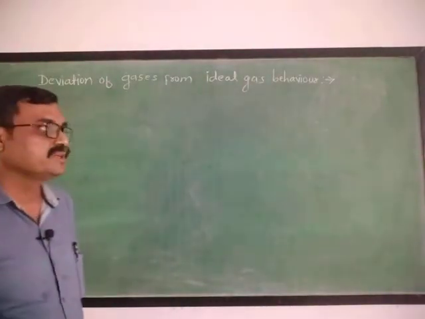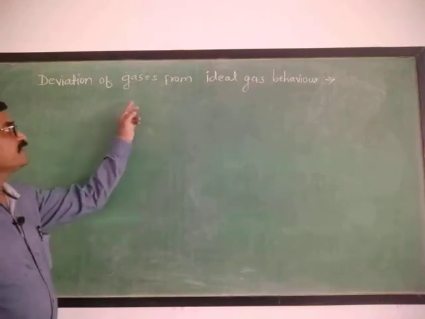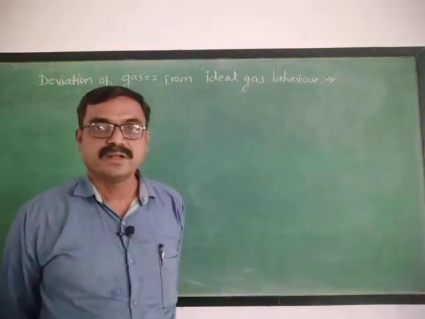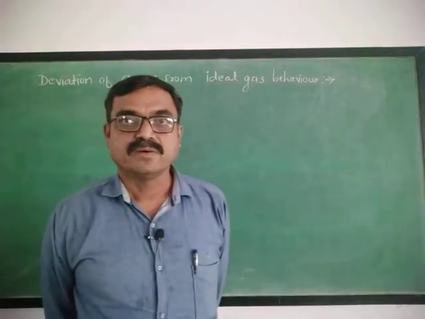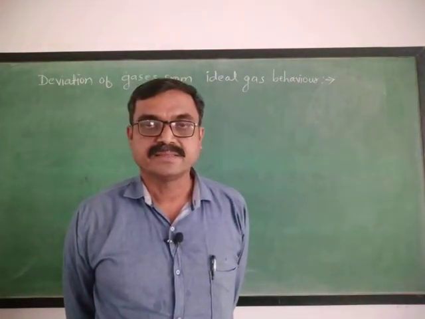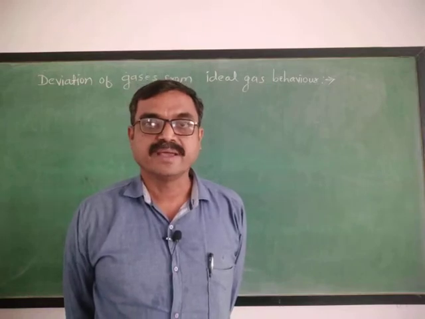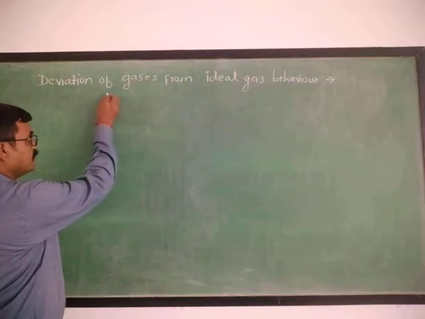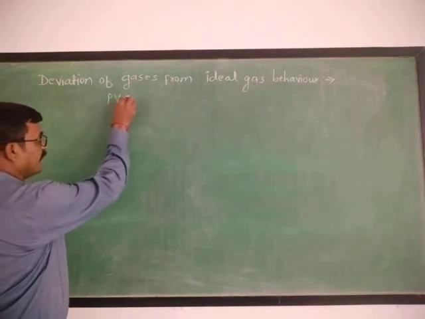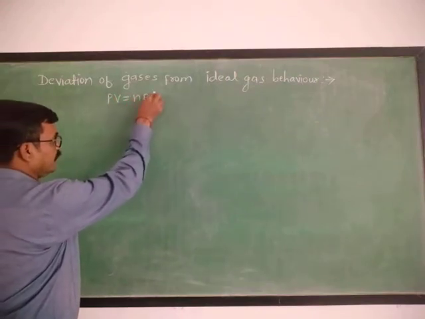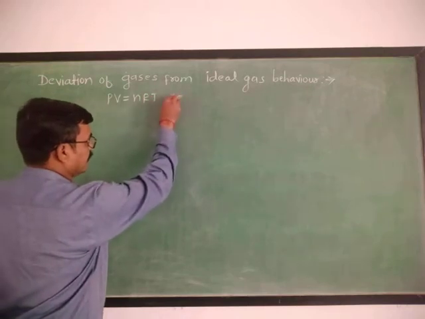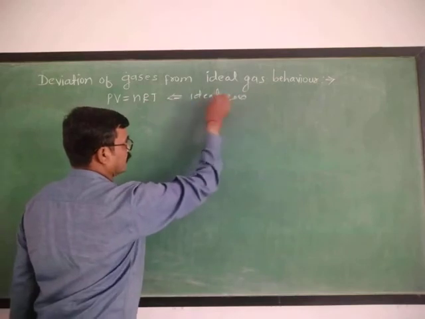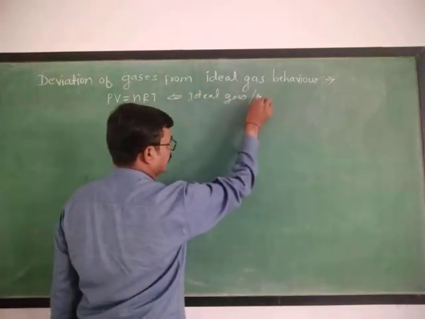We are going to discuss the deviation of gases from ideal gas behavior. First of all, see what is meant by real gas and what is meant by ideal gas. You know that the gas which obeys the ideal gas equation PV equals nRT is called an ideal gas, or it is also called a perfect gas.